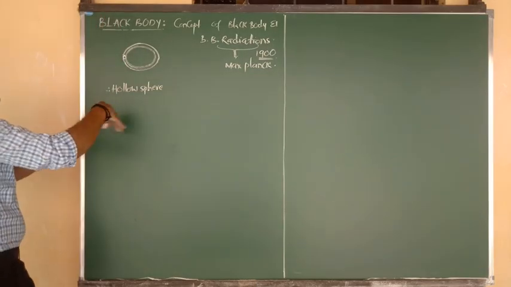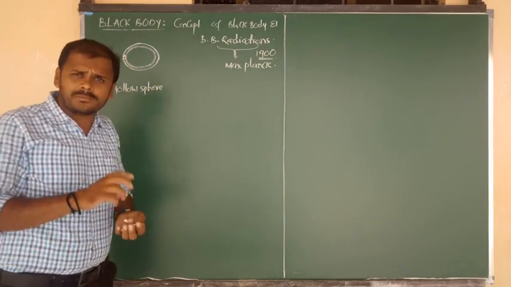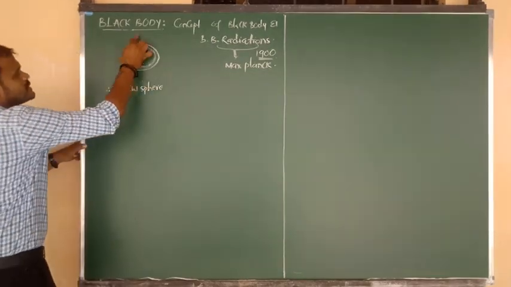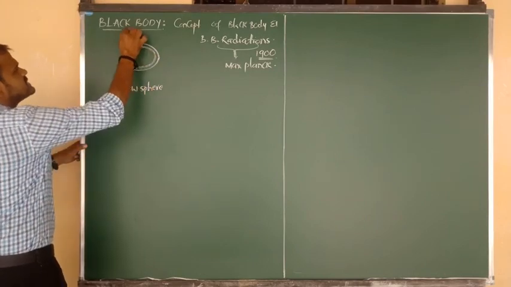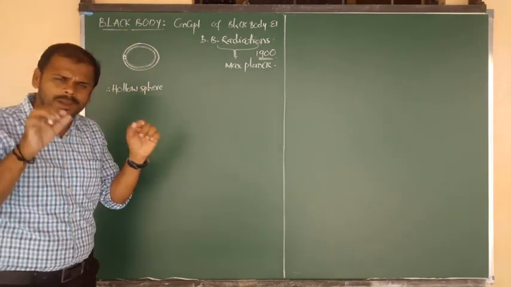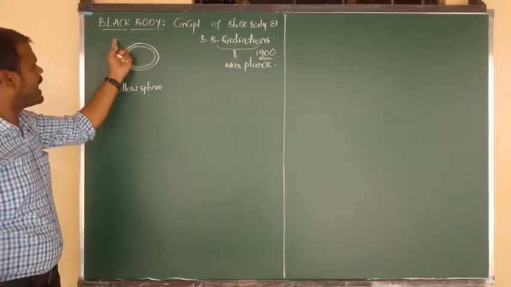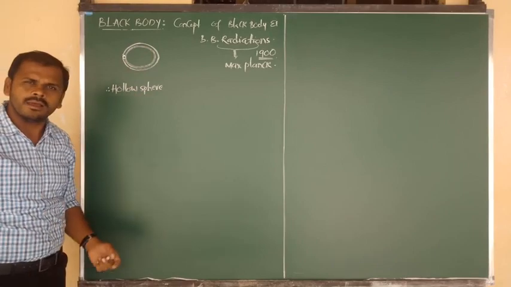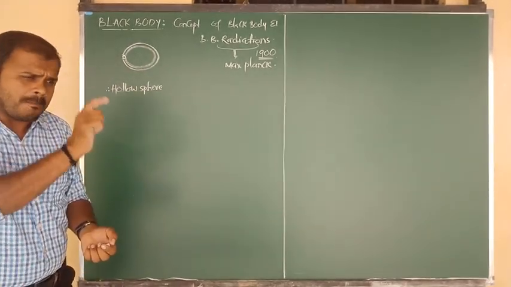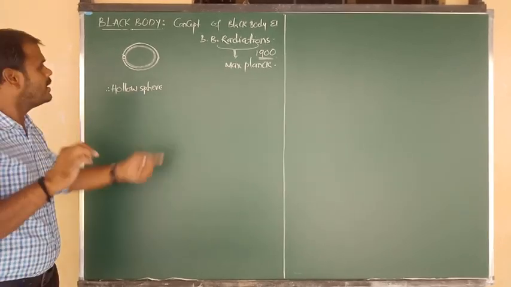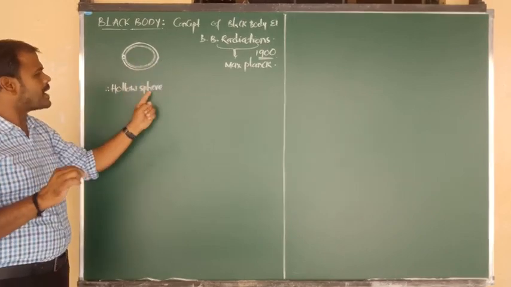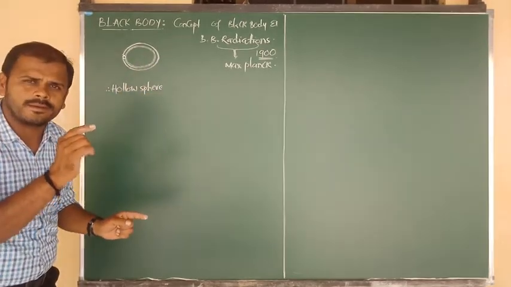What about the structure of black body? Listen carefully one by one. Consider a simple structure of black body. This image indicates the black body, and it looks like a hollow sphere, though not completely round in shape.